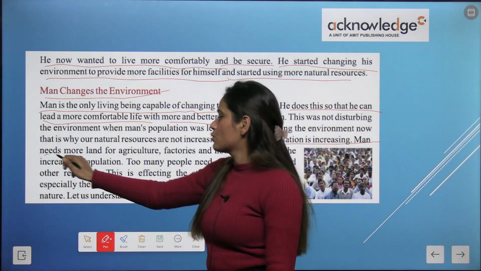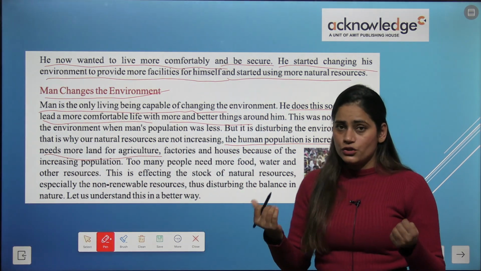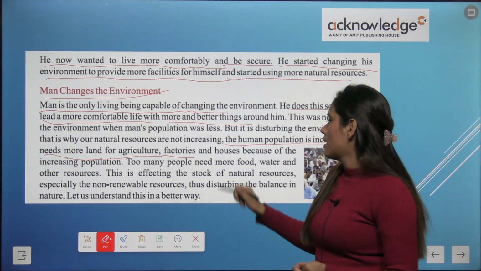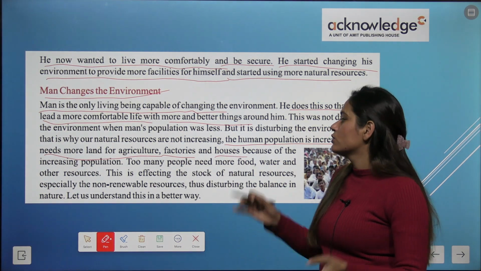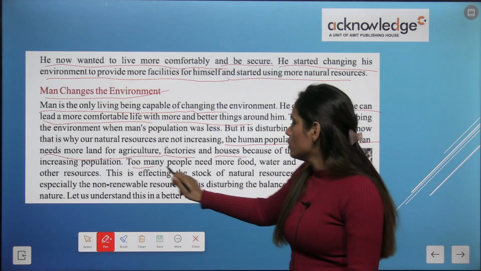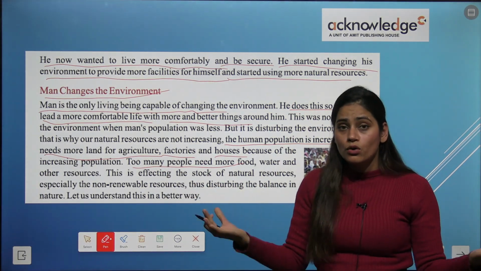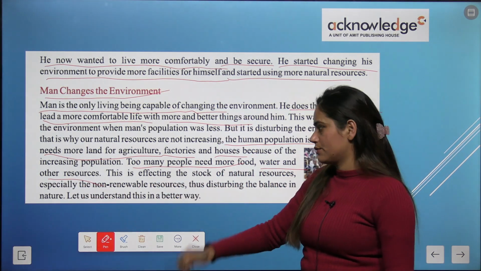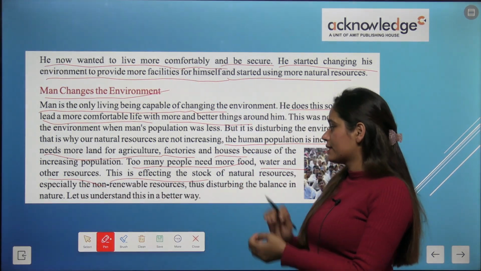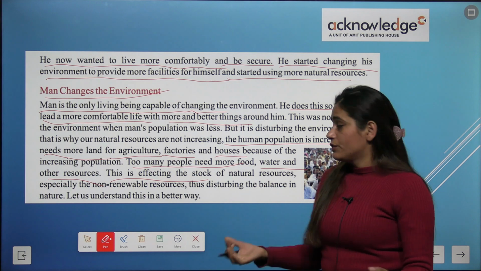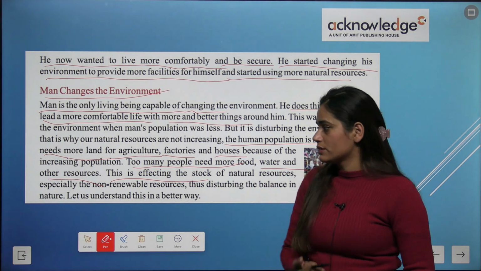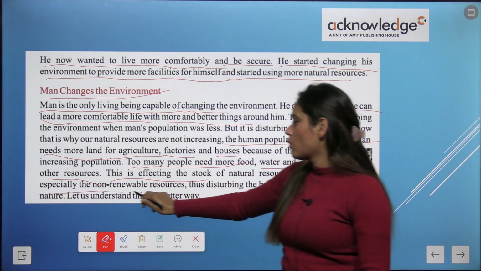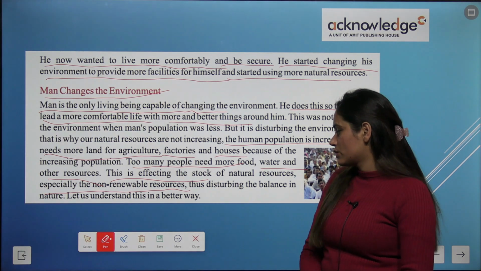Okay, man needs more land for agriculture, okay, factories, houses, and because of this population, too many people need more food, okay, water and other resources. This is affecting the stock of natural resources, okay, especially the non-renewable resources.